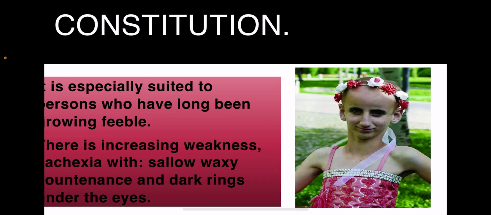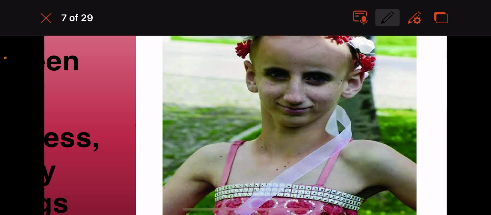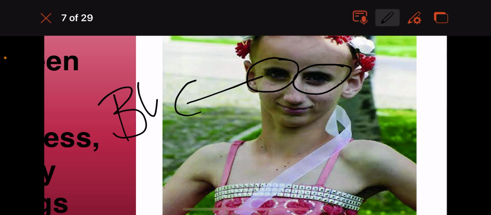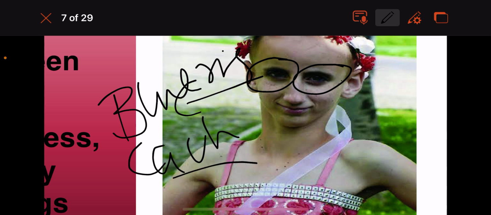They are cachexic. We see muscle wasting in them. There is muscle wasting, yellowish coloration of the face, and blue rings around the eyes. In the picture you can see they have blue rings around the eyes. Stannum has blue rings around the eyes. They are cachexic, with muscle wasting, increased weakness, and a yellowish, sallow, waxy countenance.